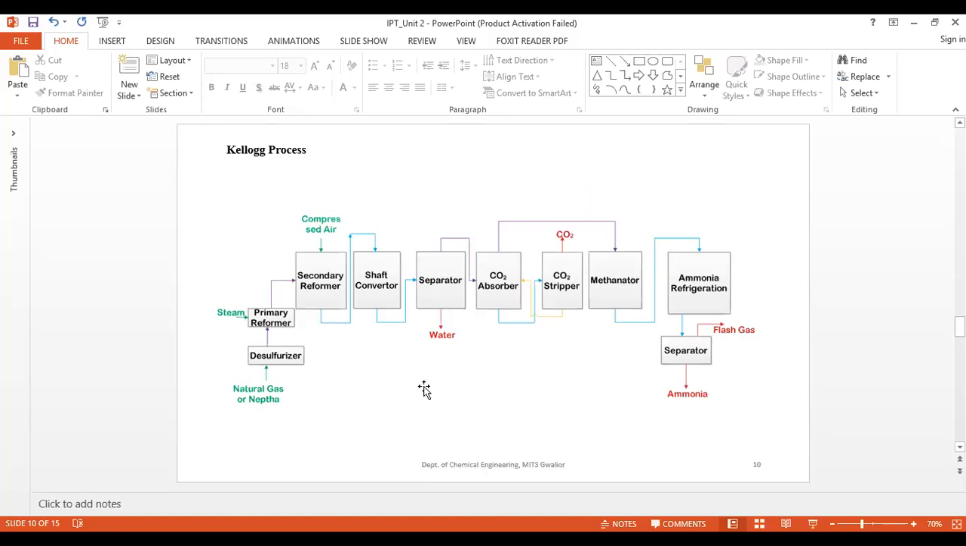The second one is the Kellogg process. In the Kellogg process, you can use natural gas or naphtha. By using steam, finally you can get the ammonia. These are the further steps.